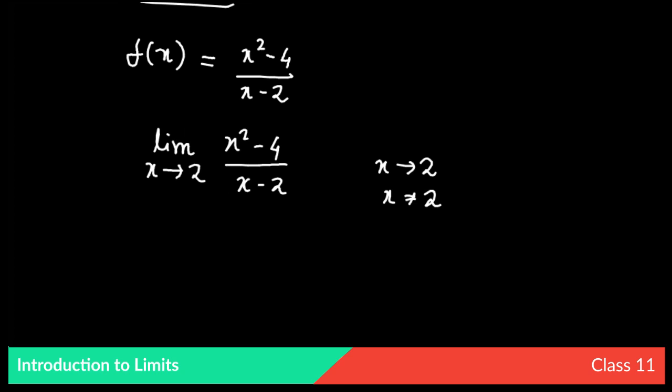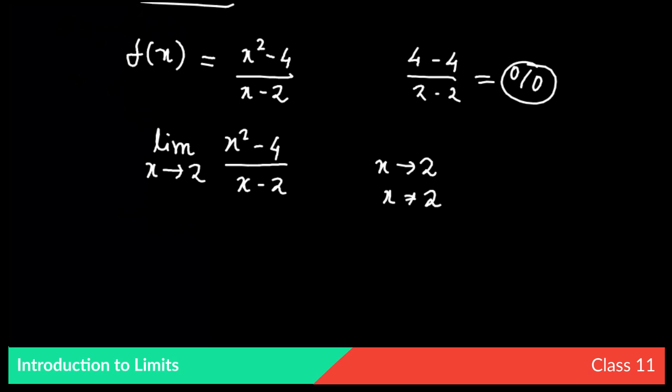Now you can see that in this function, if we put x = 2, the function will be undefined. Why? Because if we put x = 2 in (x² − 4)/(x − 2), we get (4 − 4)/(2 − 2), which is the 0/0 form. It is called an indeterminate form. We will learn about indeterminate forms and others in the next classes.